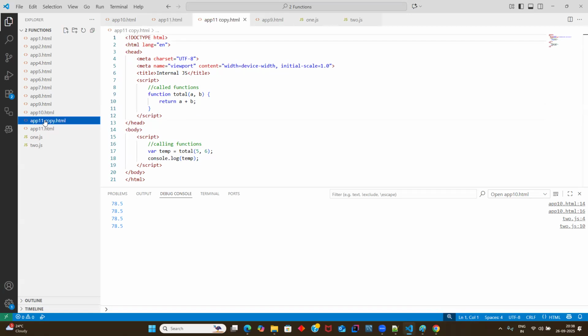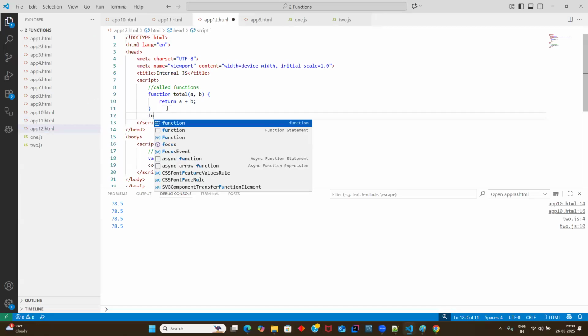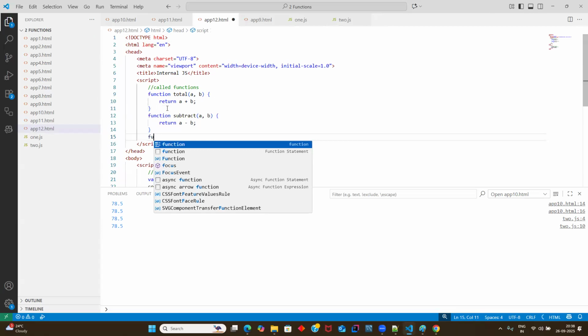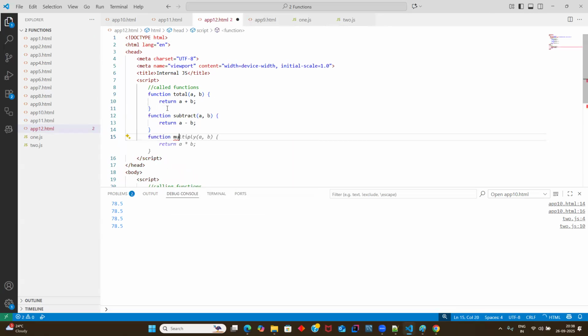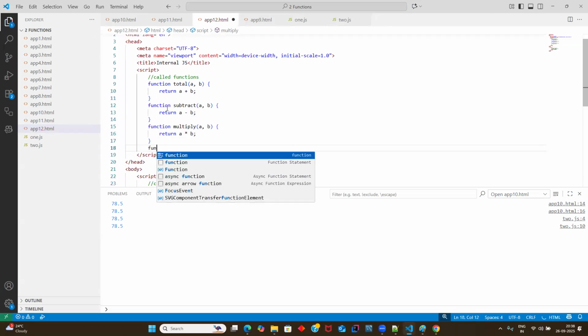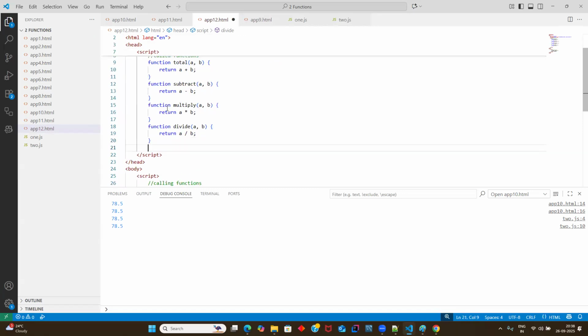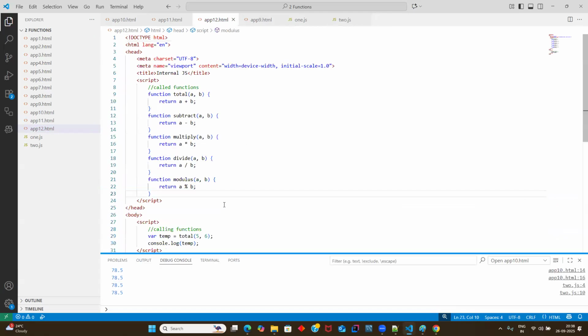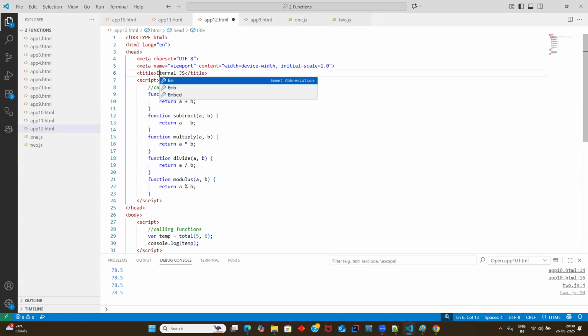But what I was talking about, guys, if you have a large code, let's say you have a function subtraction, a function multiplication, a function division, and a function modulus. See, now you keep on increasing your JavaScript code. Then it's not recommended, right?